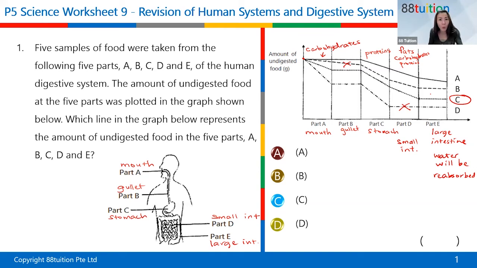So if you don't have enough water in your body, do you realize your poop is really very hard also? It takes a long time to come out also. Correct, because it has to pass through the large intestine. The large intestine will still want to take out the water. Then your poop becomes so hard and you can't even pass out easily. So understand the whole process now. This is what happens when you eat your food.